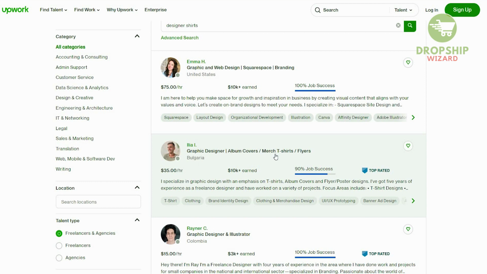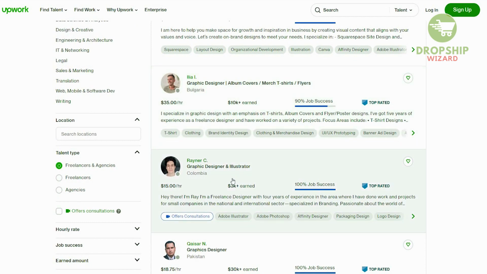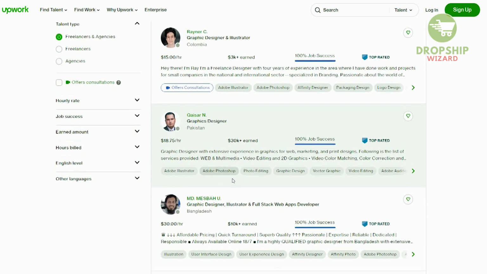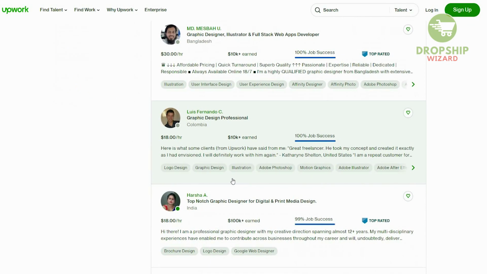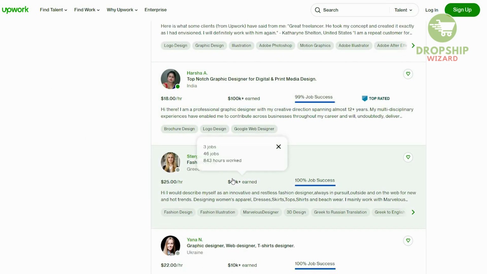He's a graphic designer, a merchandise t-shirt and a flyer. So they specialize in graphic designing with an emphasis on t-shirts. They're top rated. So basically they know exactly what they're doing. If they're still out of your reach, you can go for some for $15, $18, $30, $18. So these are individuals that are available right now that can create amazing styles, amazing designs for you.